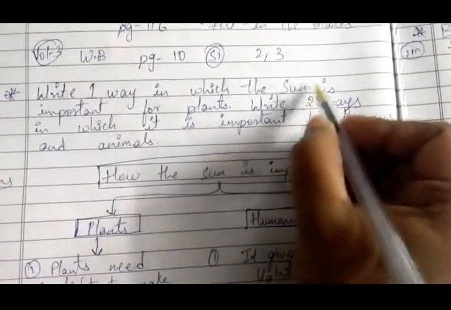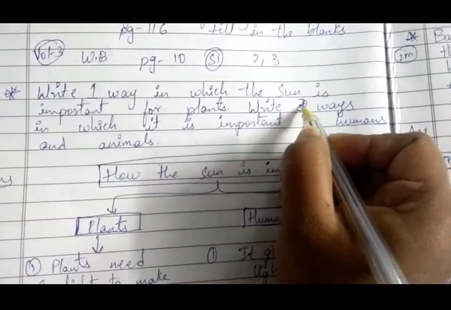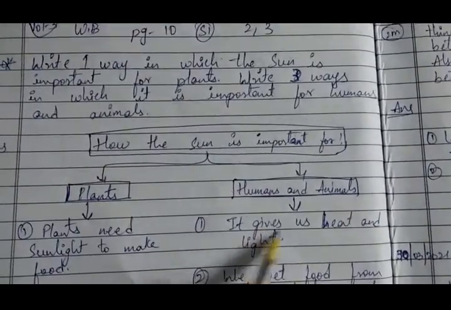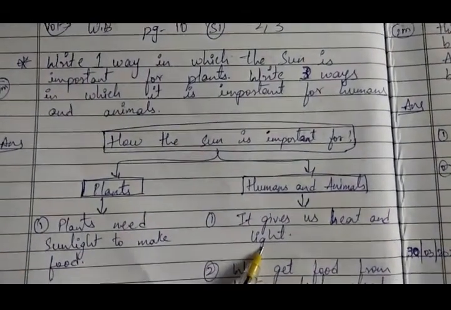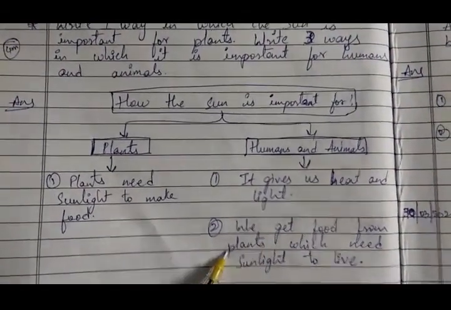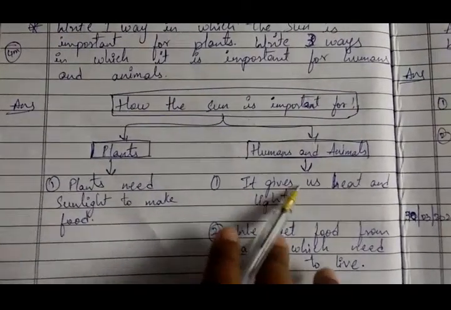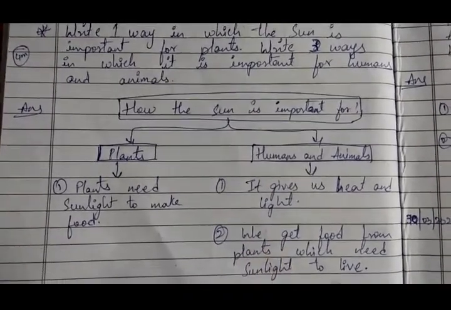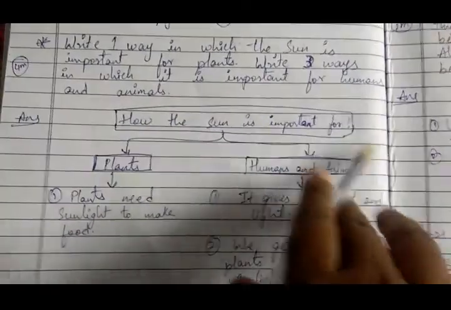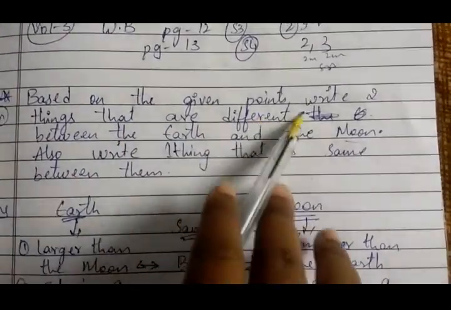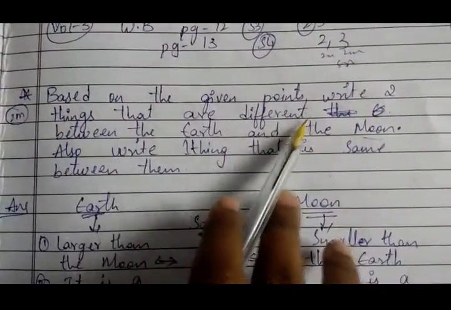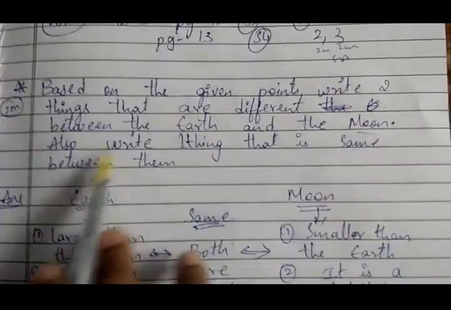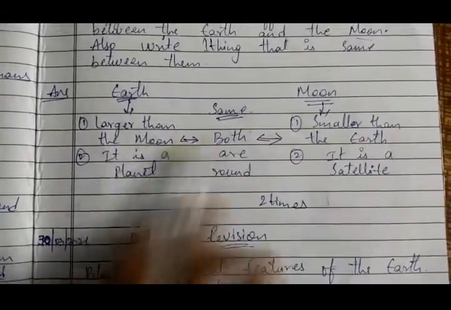If there are three ways also, you can write: it gives us heat, one point, and it gives us light, one point. And the third point will be this, children. First point will be it gives us heat, second point will be it gives us light, and third point will be this. How the sun is important for plants, humans and animals. Now next, based on the given points, write two things that are different between the earth and the moon. Also write one thing that is the same between them. You have to write two things about the moon and earth and one thing same about them.